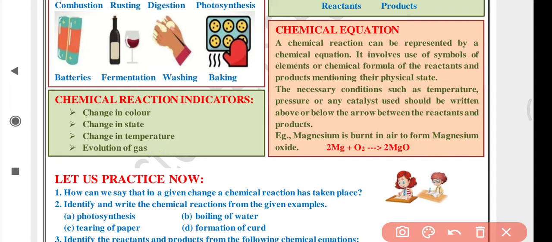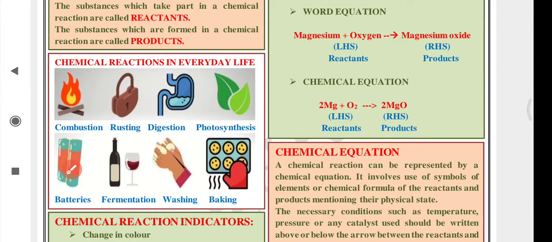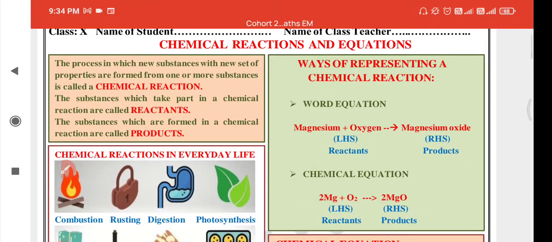Evolution of gas. Some gas is being released. When you burn something, gases are released. For example, wood and coal: when you are burning, smoke is being released. Or in other cases, when metals are reacted with acids, some gas like hydrogen is produced. So you can say that a chemical reaction is taking place by seeing these physical indicators.